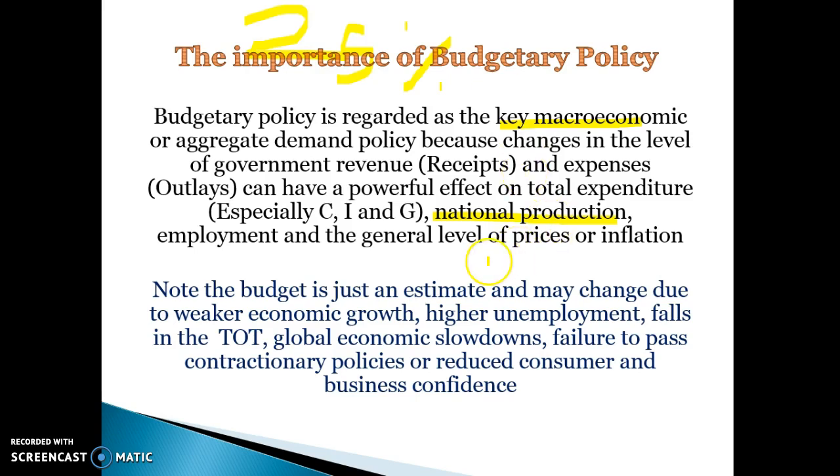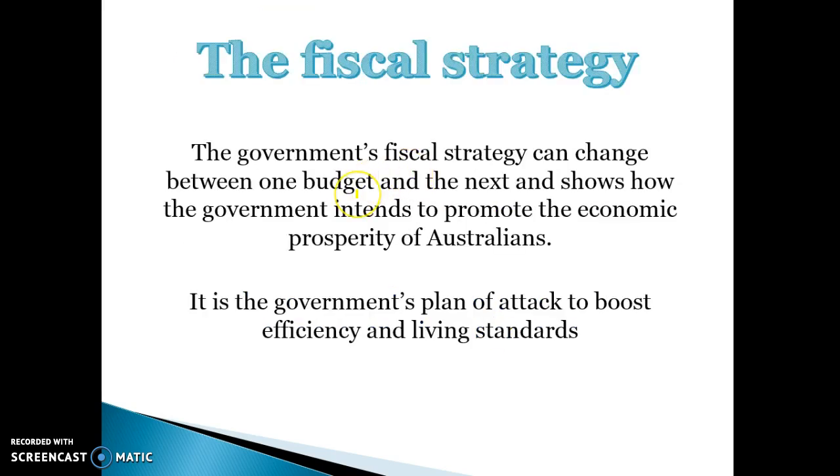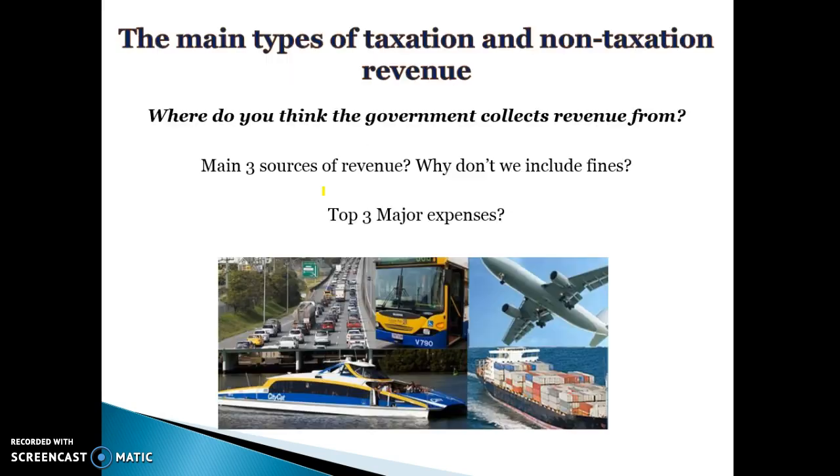The budget is just an estimate and may change due to weaker economic growth, higher unemployment, falls in the terms of trade, global economic slowdowns, and a whole range of other things that can impact the size of the budget from one year to the next. The government's fiscal strategy can change between one budget and the next, and the idea of the fiscal strategy is to show how the government intends to promote the prosperity of Australians. How do they intend to use the budget to maximise society's living standards? And it's basically like their plan of attack, which we'll talk about later on.